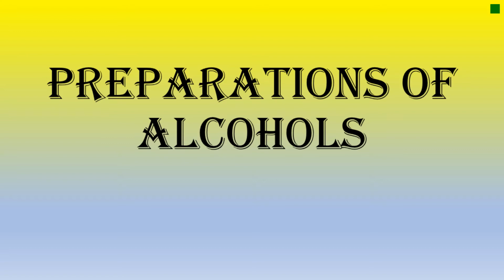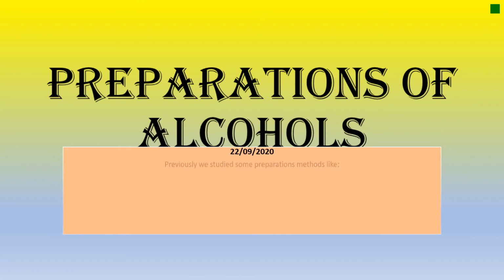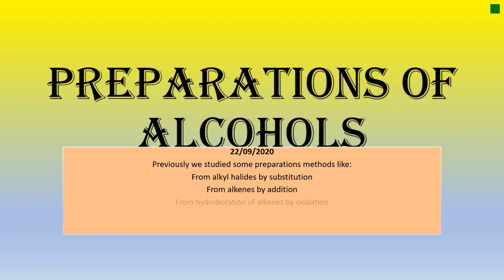In our previous lesson, we have studied preparation methods like preparation of alcohols from alkyl halides by substitution reactions, preparation of alcohols from alkenes by addition reactions, preparation of alcohols from alkenes by hydroboration oxidation, preparation of alcohols from esters by hydrolysis reactions, and preparation of alcohols from carbonyl compounds by reduction reactions. And today we are going to continue with other various methods. I call all of you to stay with me and learn together.